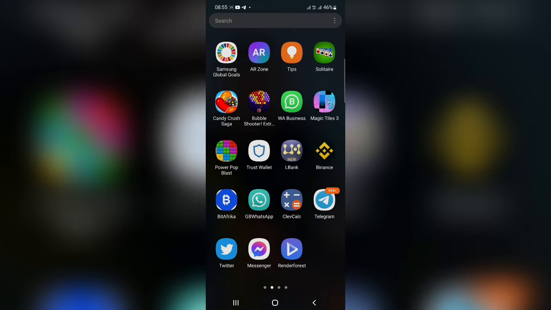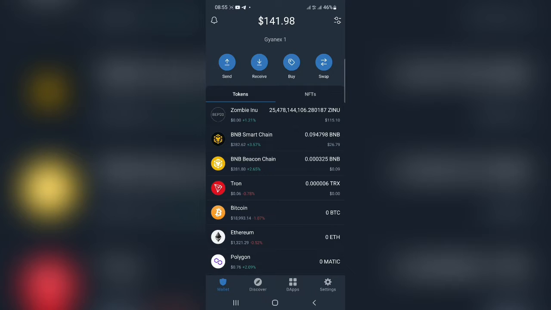Trust Wallet is one of the powerful decentralized platforms, so I normally use Trust Wallet. So I'll go there. For Pancakeswap, BNB Smart Chain is mostly used for the swap.